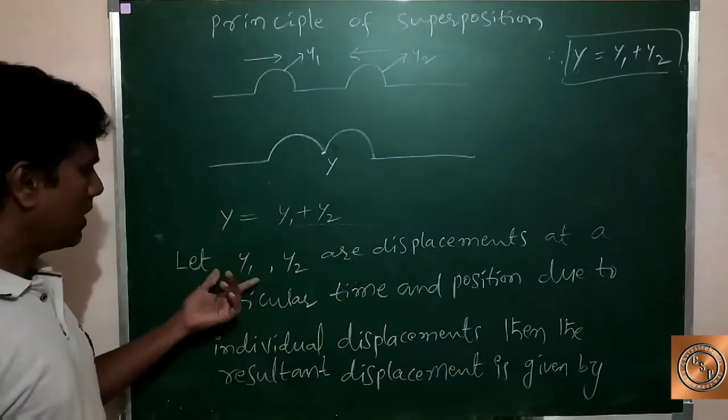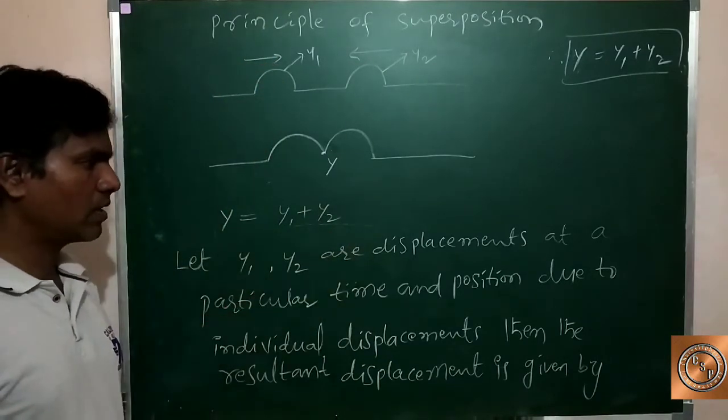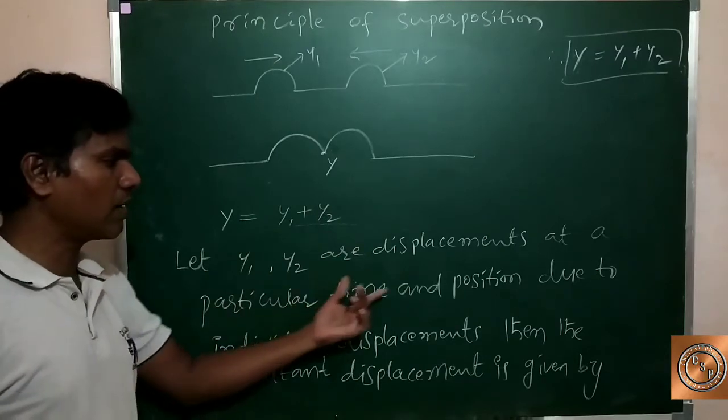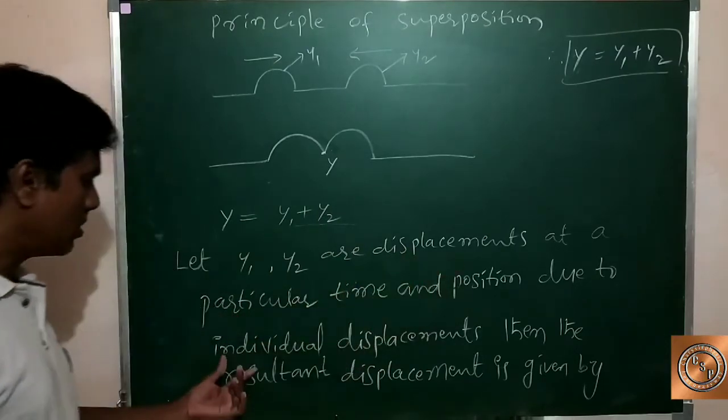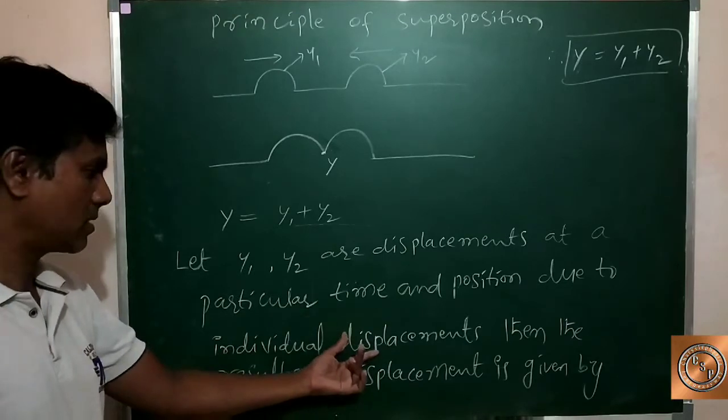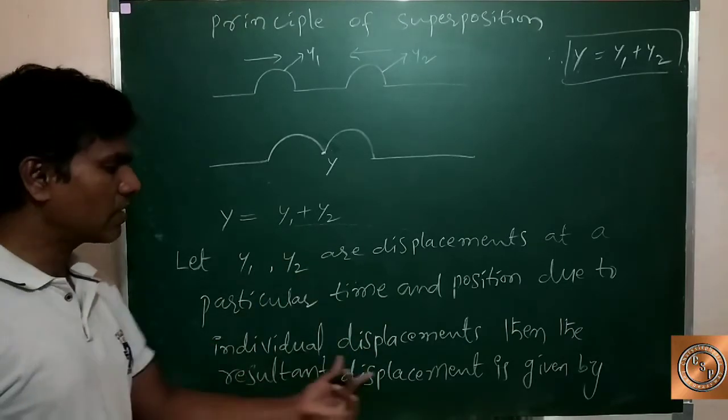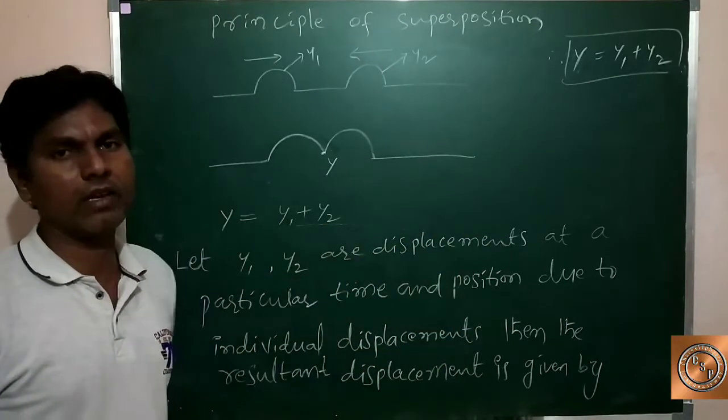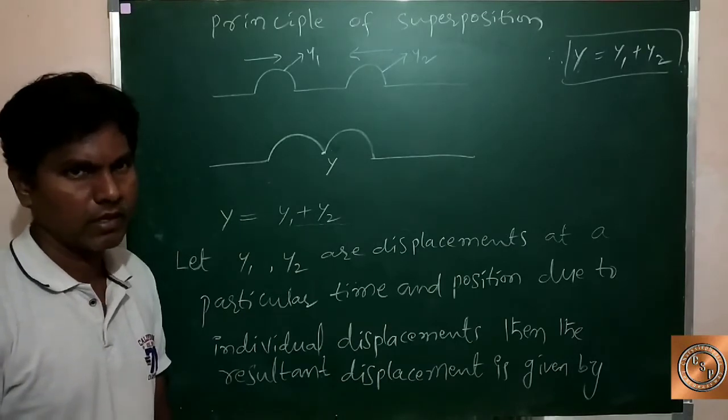Here y1, y2 are displacements at a particular time and position due to individual displacements. Then the resultant displacement is given by y equal to y1 plus y2.